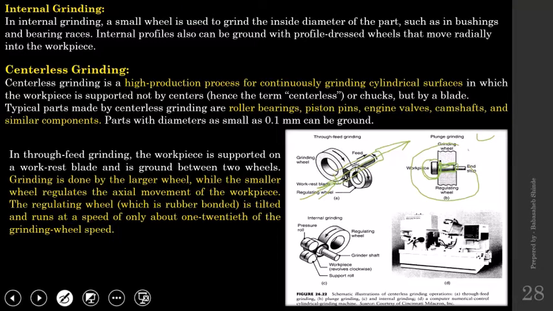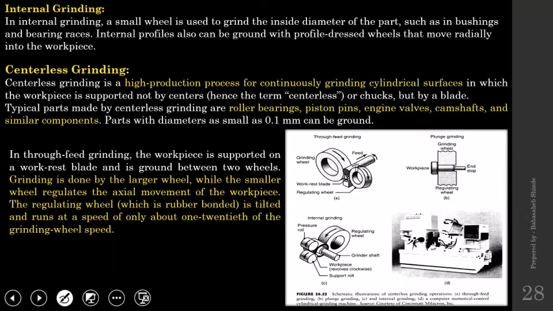So to control its motion, there will be one end stop over here. So from here, the workpiece will be provided. It will gradually move in this direction till this end, and when it comes in contact with this end, its motion will be restricted. So only this much length will be machined, and that operation is called plunge grinding.